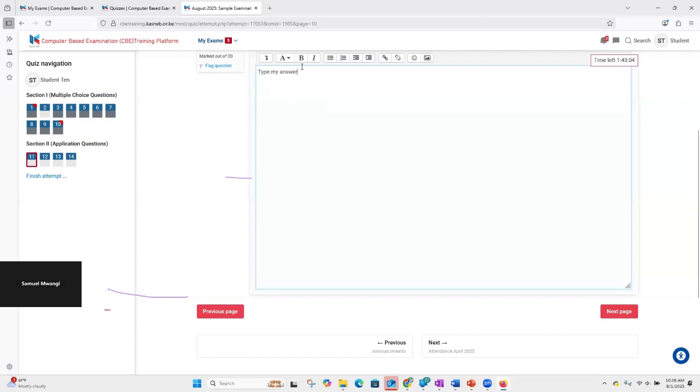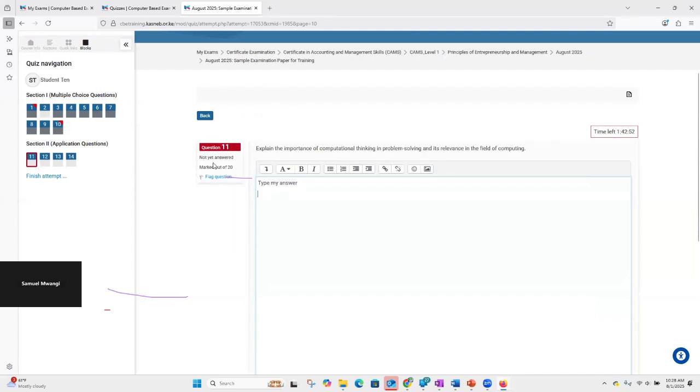Then on this one, you need, of course, to ensure that you have the basic skills that I talked of. Are you able to type? Yes, that's a basic skill that we are looking for here. So after you attempt question number 11, which is simply typing, I don't have many answers to type. Probably I have my paragraph 1, paragraph 2, and paragraph X. So I'm done with this type of question.